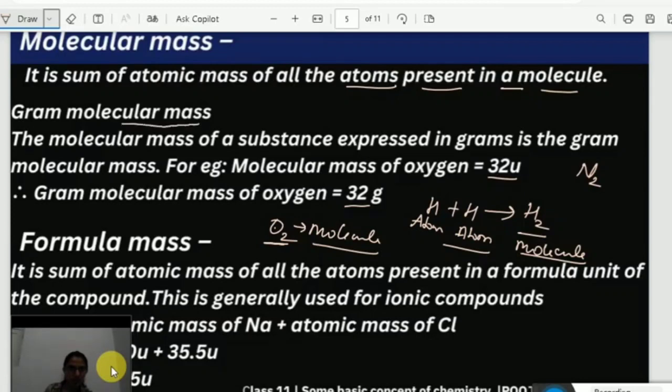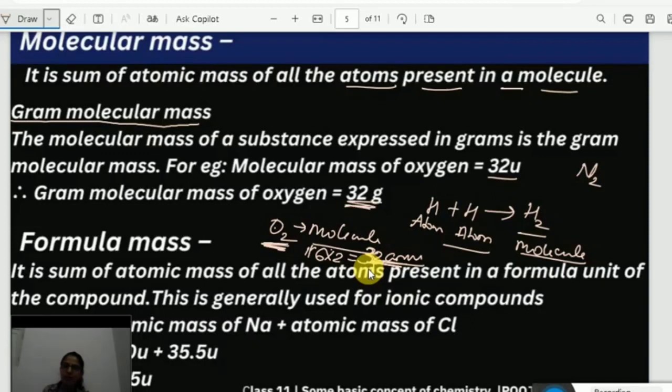And what is gram atomic mass? So what is the mass of a molecule generally? The atomic mass of oxygen atom is what? 16. Correct. So I have two oxygen atoms. So 16 into 2, 32. Correct? 32 AMU. But if I want gram atomic mass, what am I going to do?